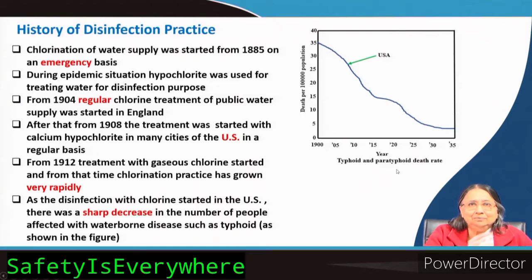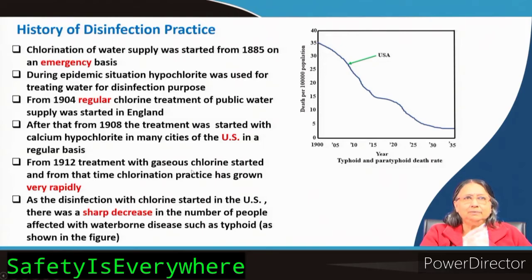So, you can see here the typhoid and paratyphoid death rate, that is, deaths per this many population. This is the year 1900, and then you see it is coming down, and down, to 1935. These are some studies carried out in the US.